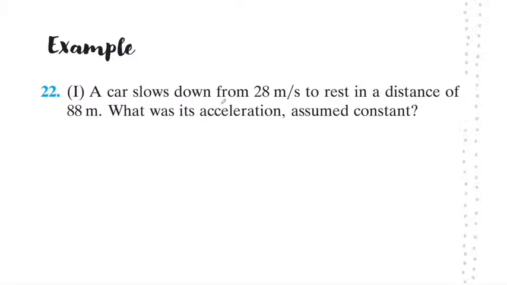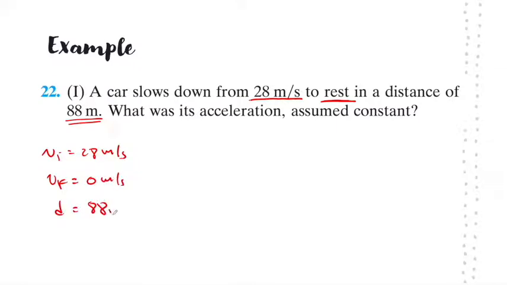So the car slows down from an initial velocity of 28 to a final velocity of 0 in a distance of 88 meters. So we know its initial velocity is 28 meters per second, we know the final velocity is 0 meters per second, we know the distance is 88 meters, and we're trying to find the acceleration.